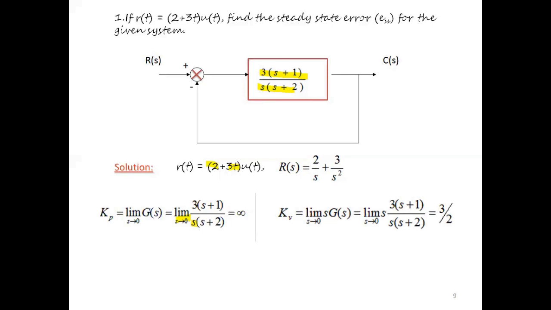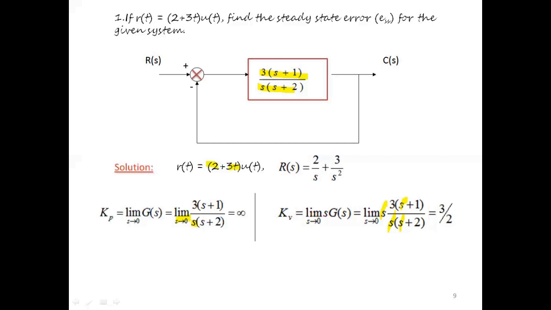Next, we have to find Kv, where Kv is equal to limit s tends to 0, s into G(s). Substituting for G(s), limit s tends to 0, s into 3 multiplied by (s plus 1) divided by s into (s plus 2). S and s will get cancelled out, and we can substitute s tends to 0. So we get 3 by 2. Kv is equal to 3 by 2.